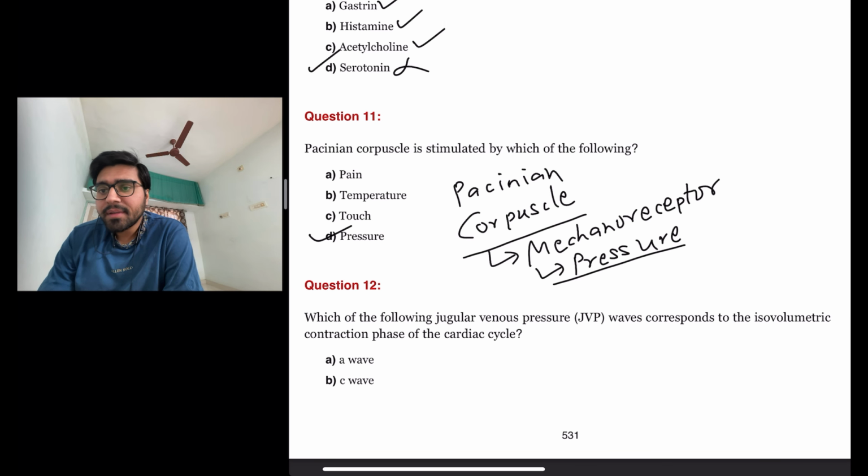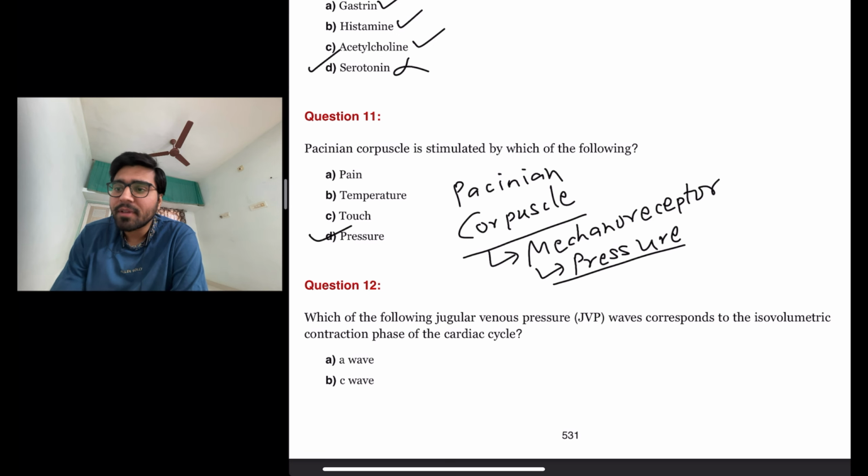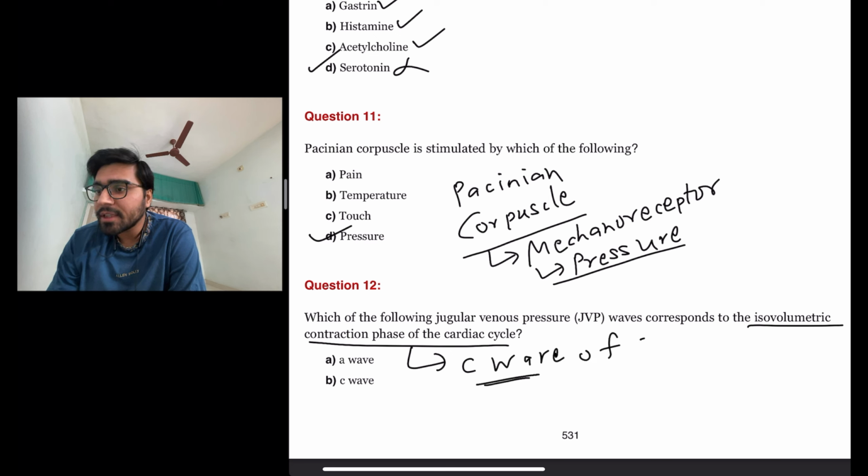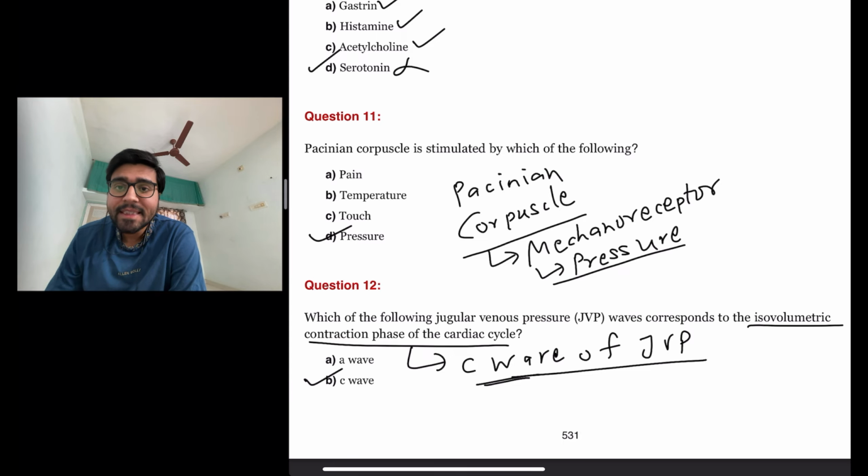The next question is which of the following jugular venous pressure waves corresponds to the isovolumetric contraction phase of the cardiac cycle? The isovolumetric contraction phase of the cardiac cycle actually corresponds to the C wave of jugular venous pressure. So the answer here is B, C wave.